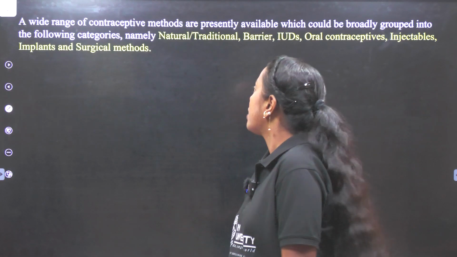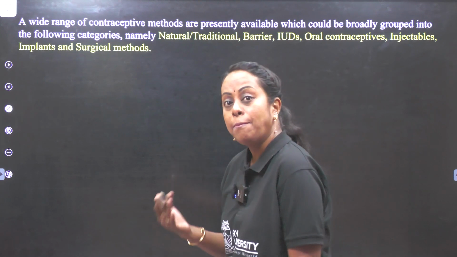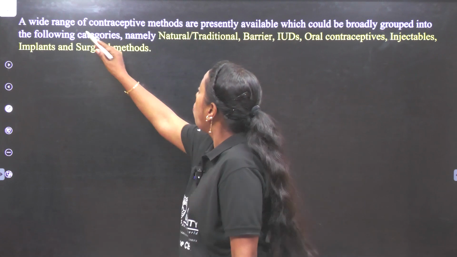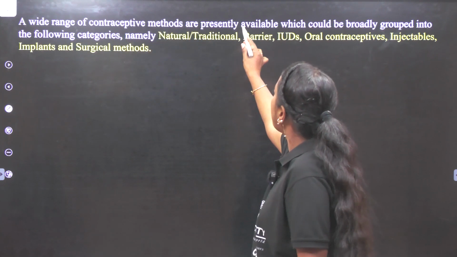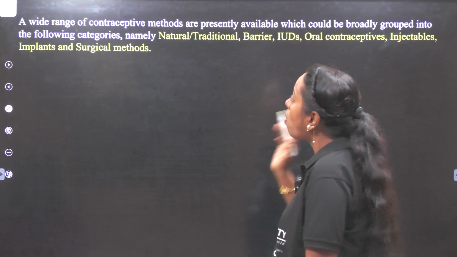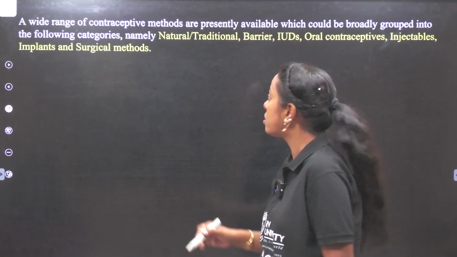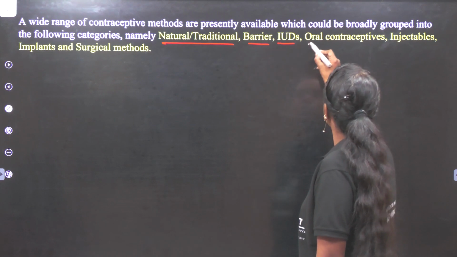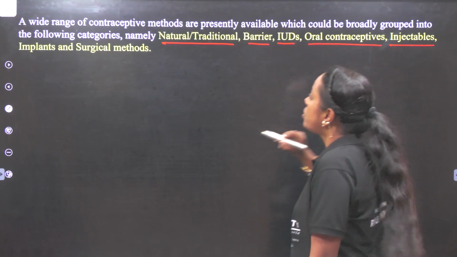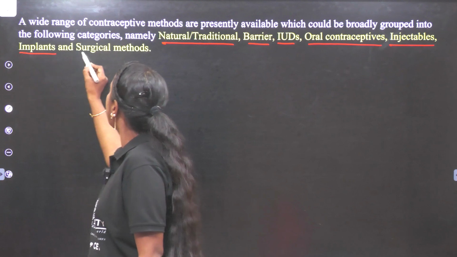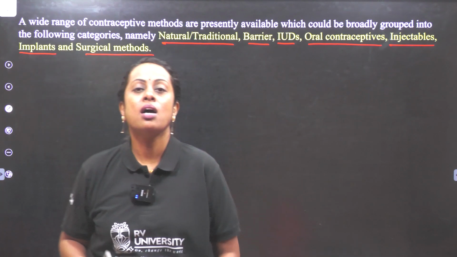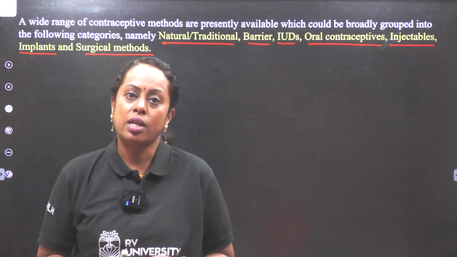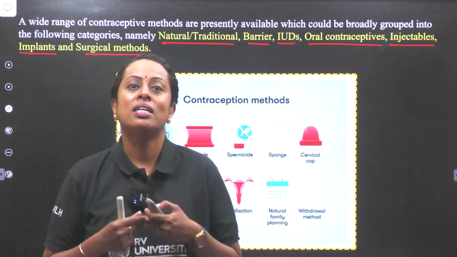So let's see what's next. What are the examples of contraceptive methods? Let us go into that. A wide range of contraceptive methods are presently available, which can be broadly classified into the following categories: natural and traditional, barrier, IUDs, oral contraceptives, injectables, implants, and surgical methods are the different contraceptive methods. Now, in this, we are going to study each of them in detail, step by step.